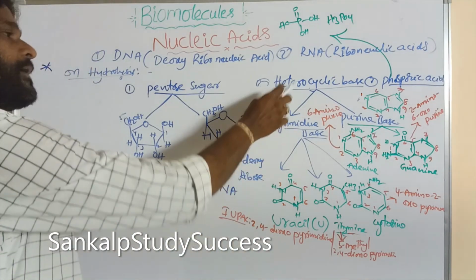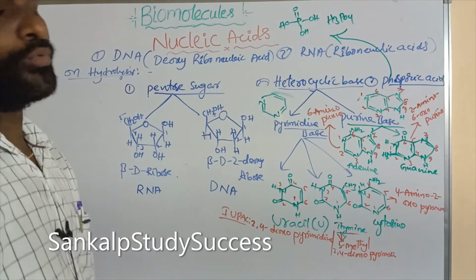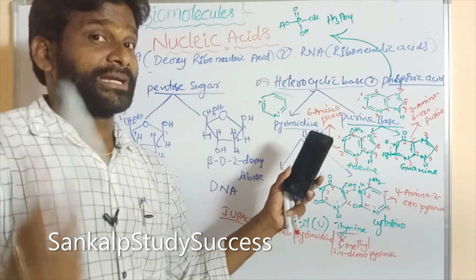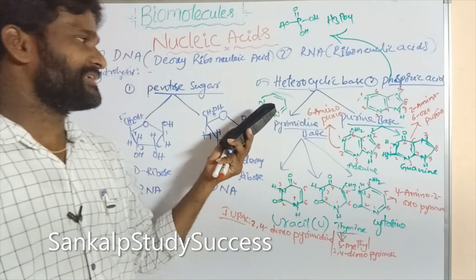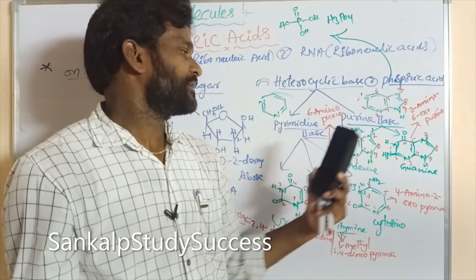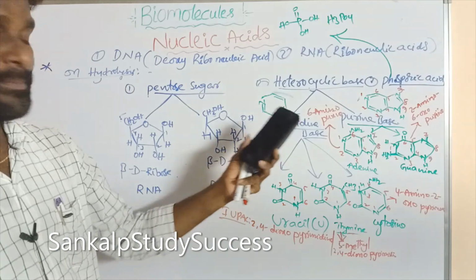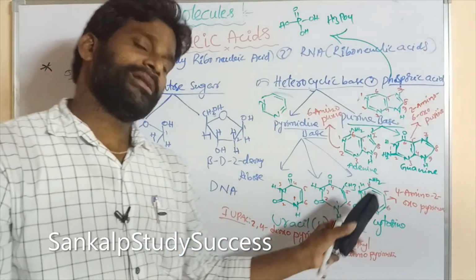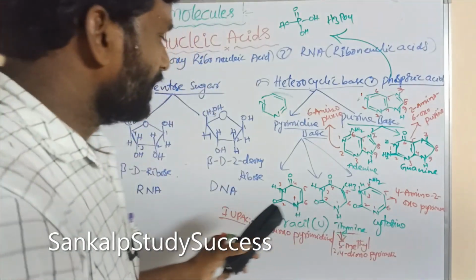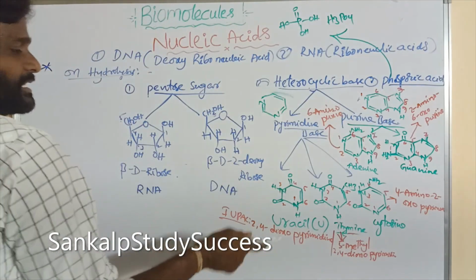So heterocyclic bases are of two types. One is the pyrimidine base, another one is the purine base. Pyrimidine structure is like this, purine structure is like this. Pyrimidine bases are again three: uracil, thymine, and cytosine. What is the structure of uracil?